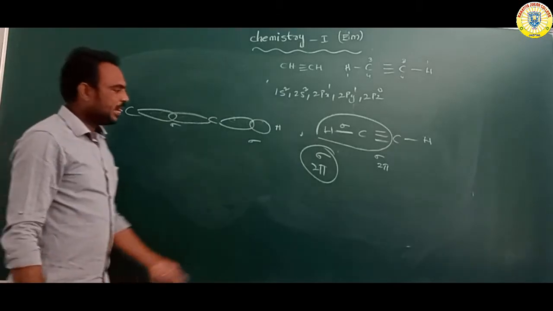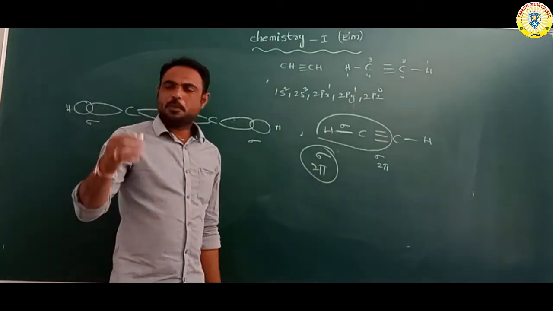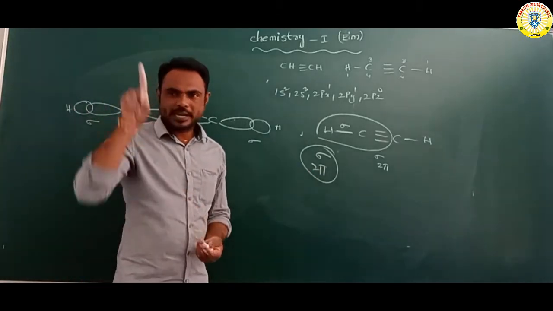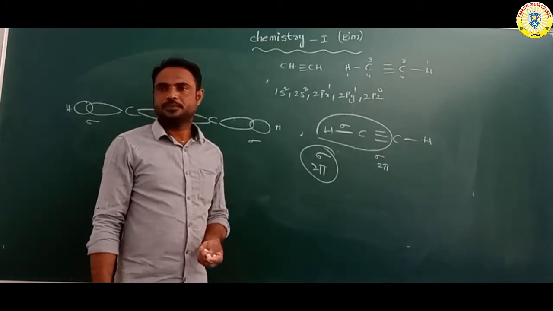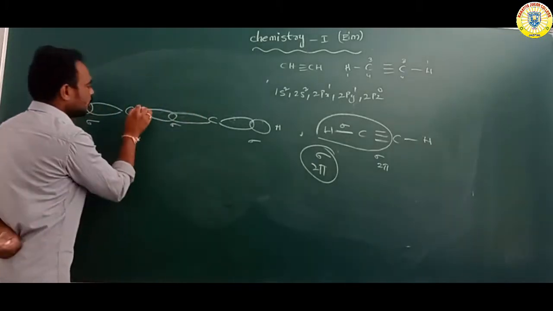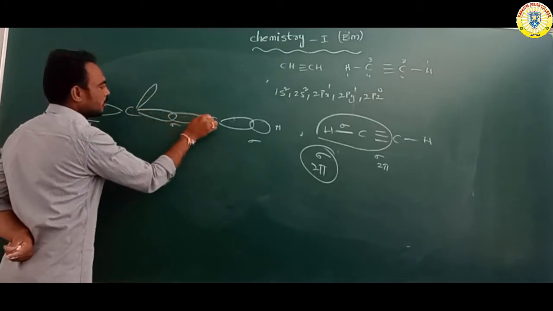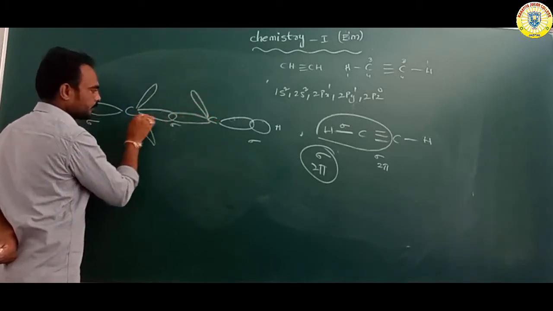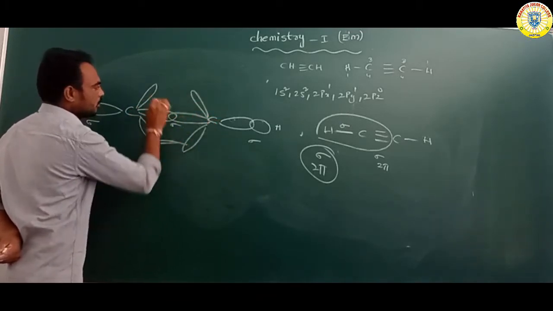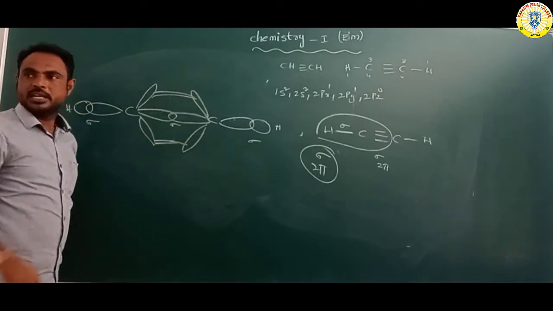Next, the remaining 2 pi bonds are perpendicular to the axis. This is a pi bond, and next, another pi bond.